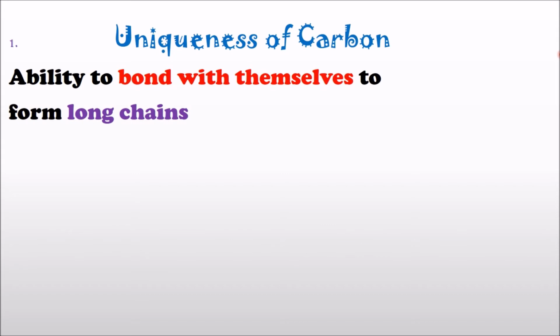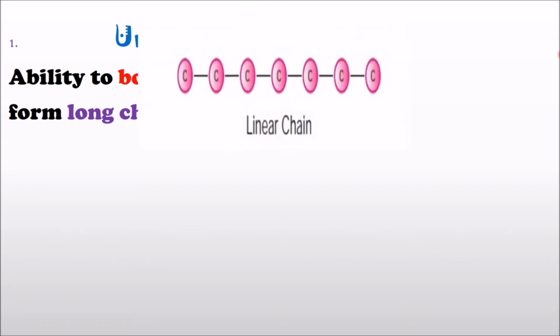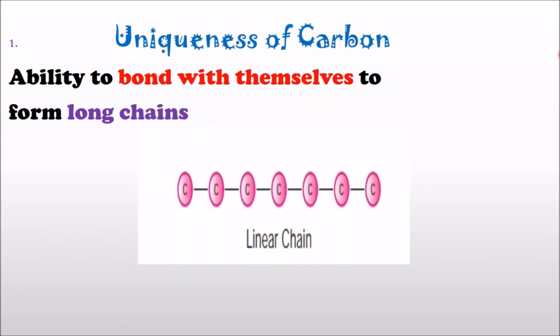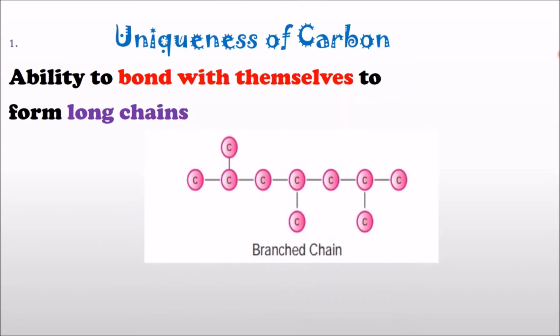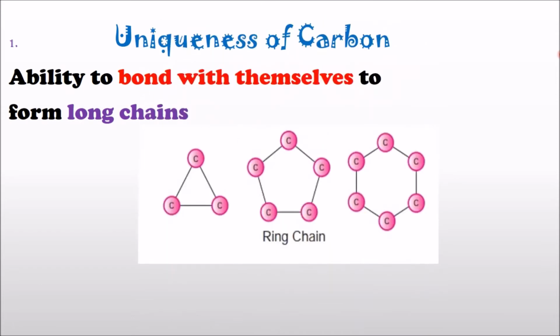Many carbons can come together to form straight chains or linear chains. They can also form complex structures that have branches. They can also form rings, cyclic kinds of structures. This ability of carbon to form long chains and different types of chains is referred to as catenation.